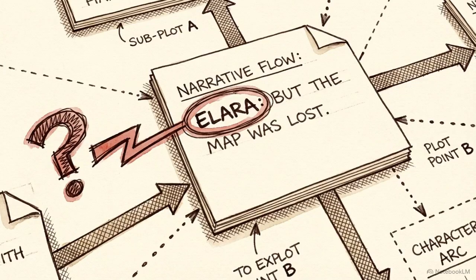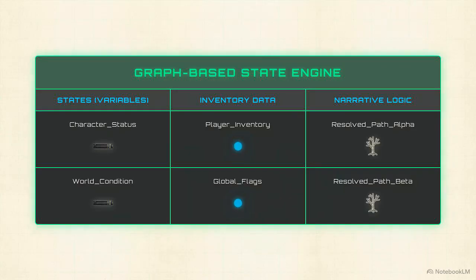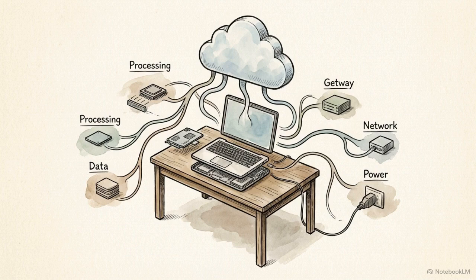A character who died in Chapter 3 suddenly speaks in Chapter 4, or a crucial item disappears from the inventory entirely. Writing branching interactive fiction quickly becomes an exercise in database management. It requires the precision of a structural engineer to keep the variables aligned before you can even begin to be creative.